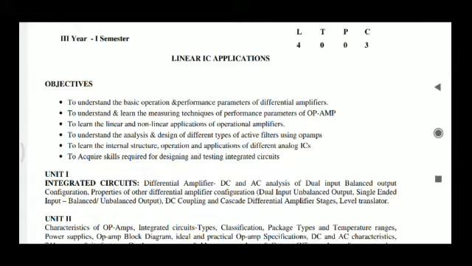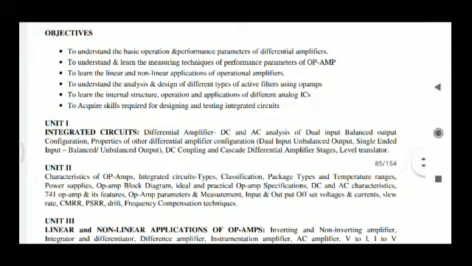Up to now you have studied semiconductor devices like diodes and transistors, and different circuits using them, like amplifiers, oscillators, etc. Now we are going to implement different circuits using the operational amplifier.